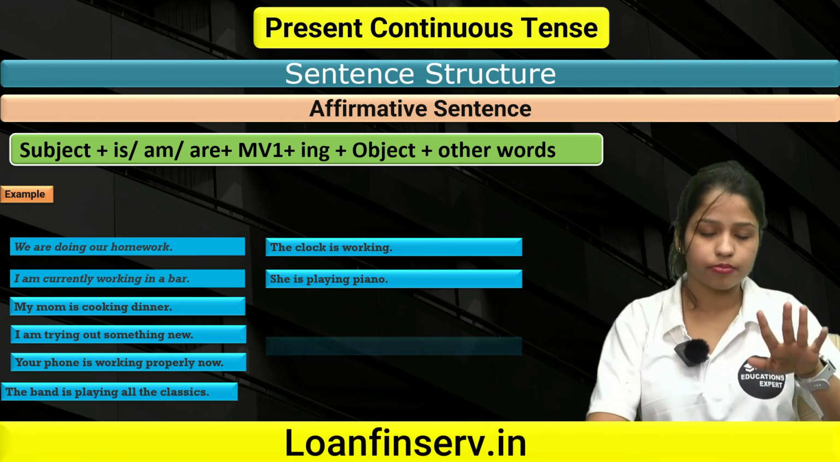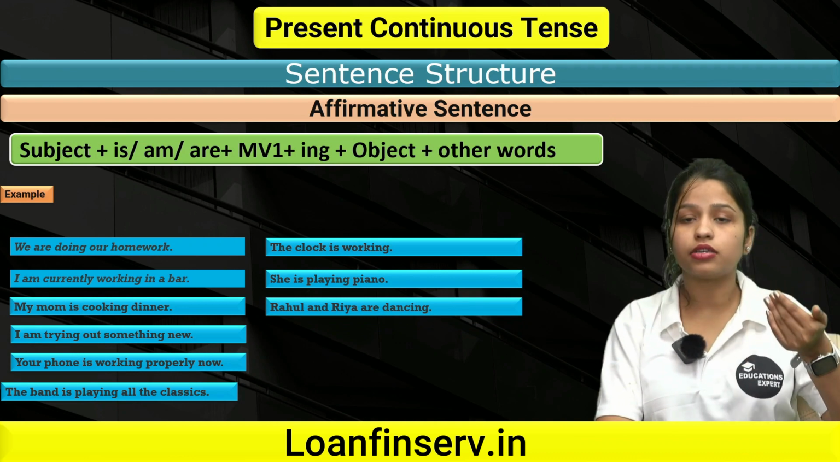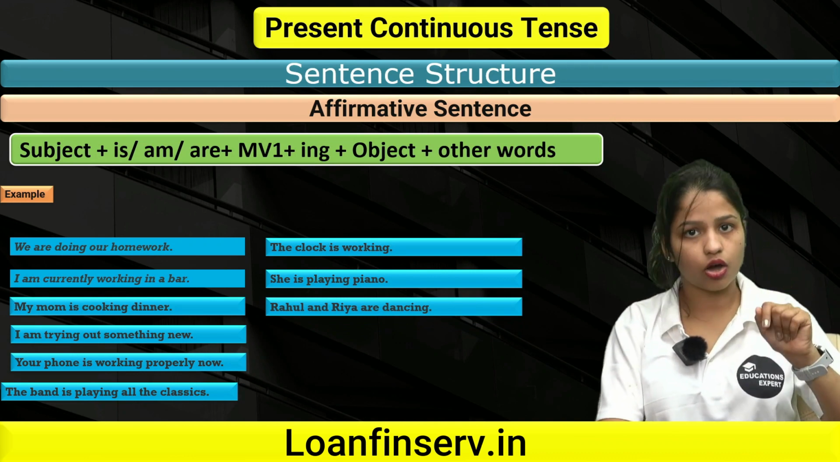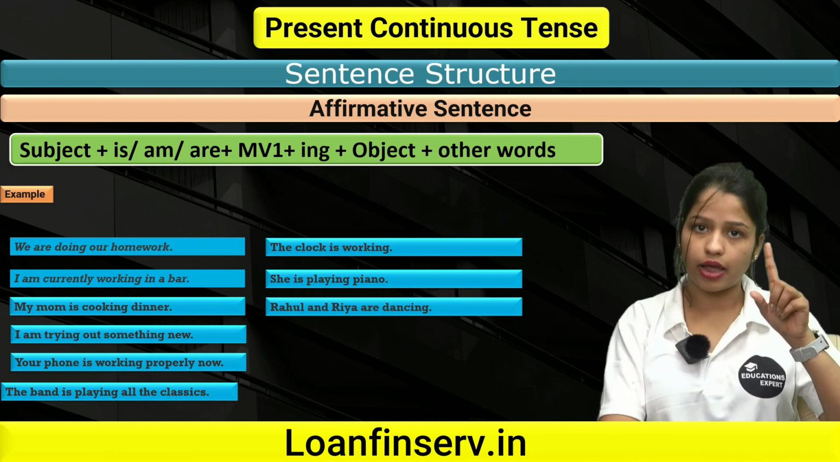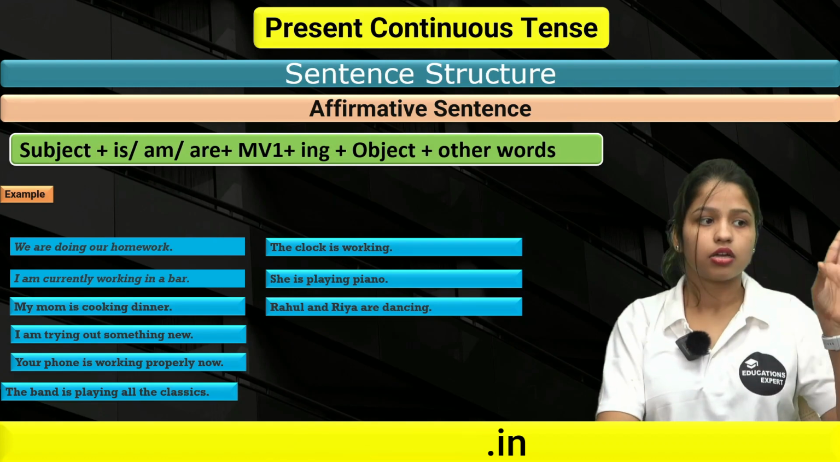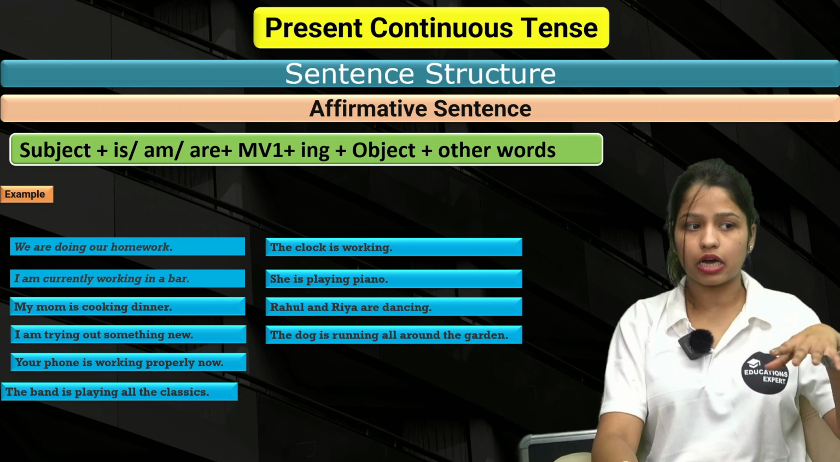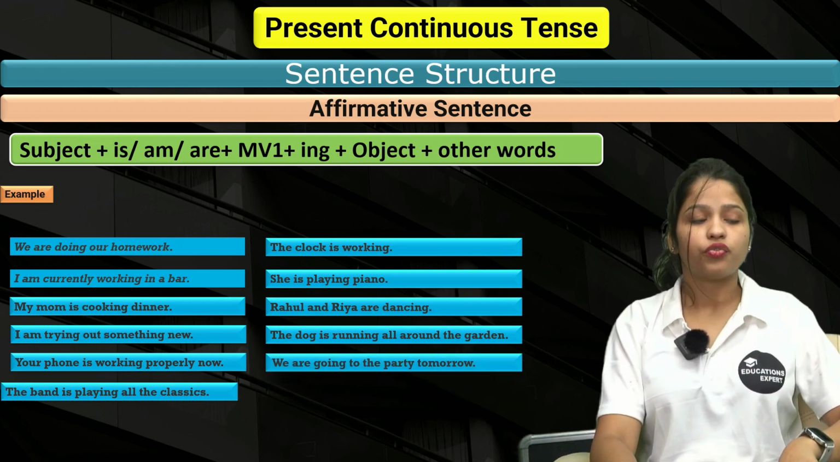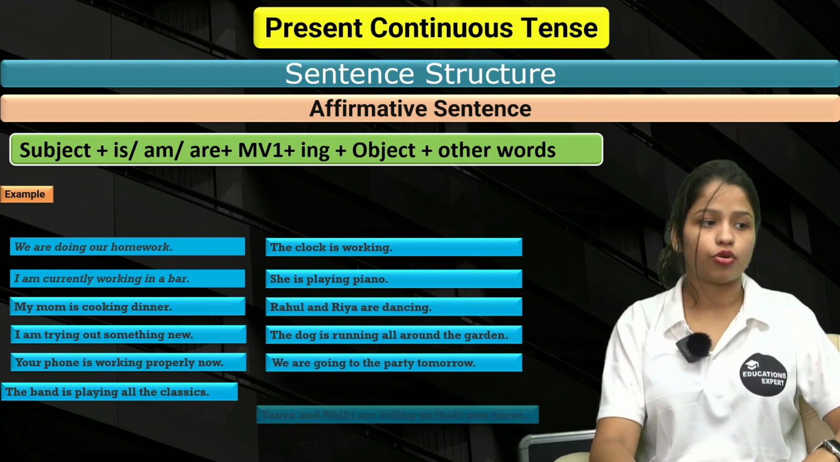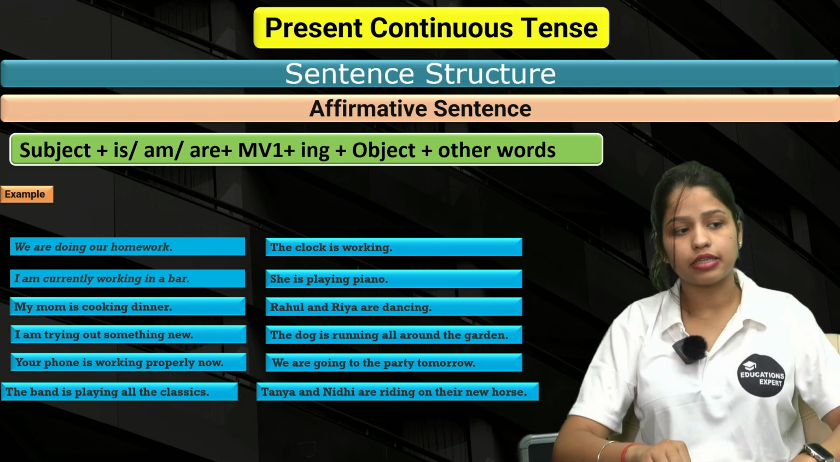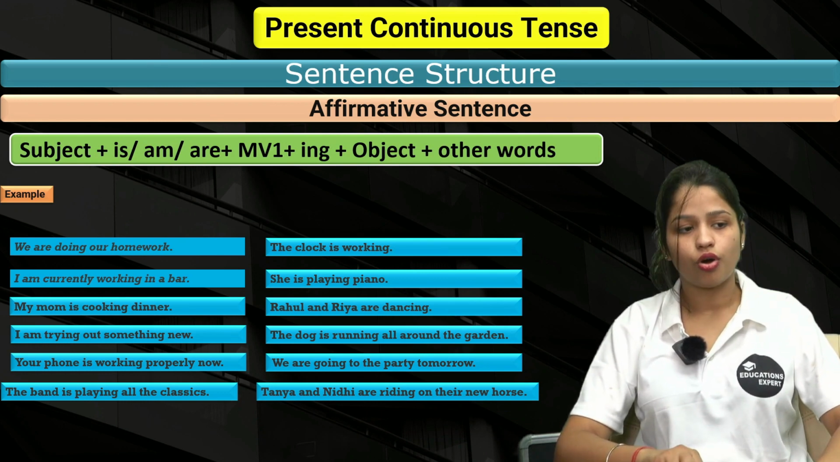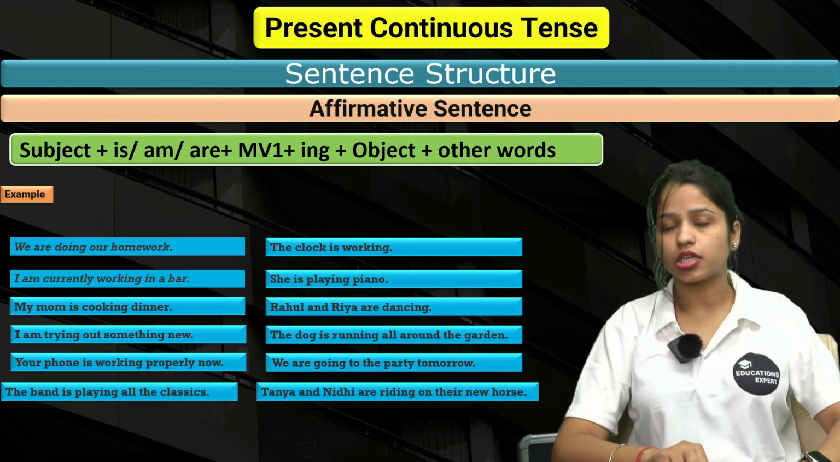She is playing piano. Rahul and Riya, there are two subjects now, right? There are two subjects, Rahul and Riya. That's why we have used are. Rahul and Riya are dancing. The dog is running all around the garden. We are going to the party tomorrow. Tanya and Nidhi are riding on their new horse. So these are your subjects.